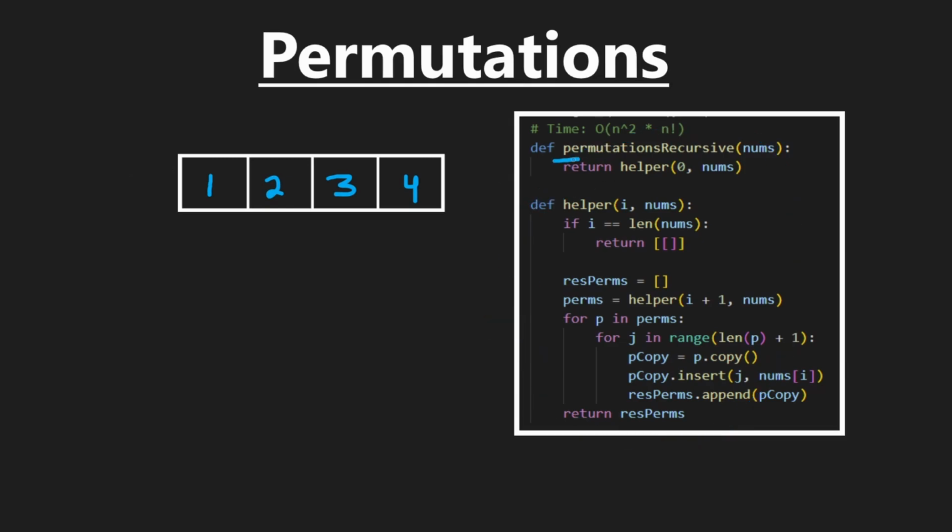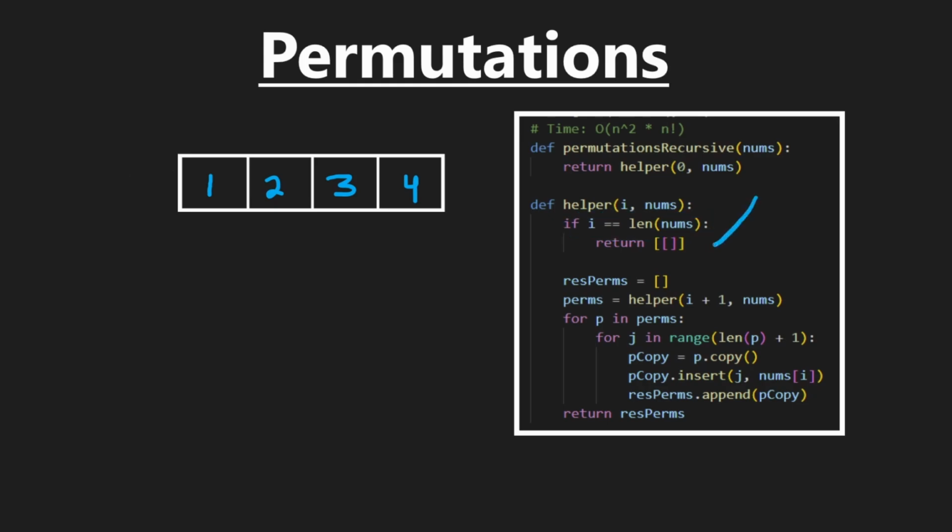We have our permutation function where we're just passing in a list of numbers, but then our helper is going to actually calculate those permutations because we're going to be moving through the array. We're going to start at index 0 of our array. That's what this I pointer is for. By the time we reach the end of the array, we actually do need to start with a base case.